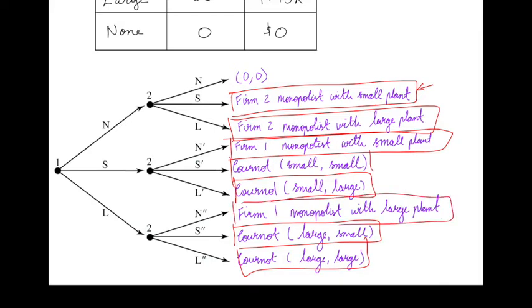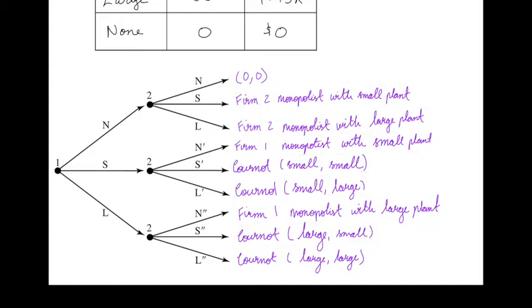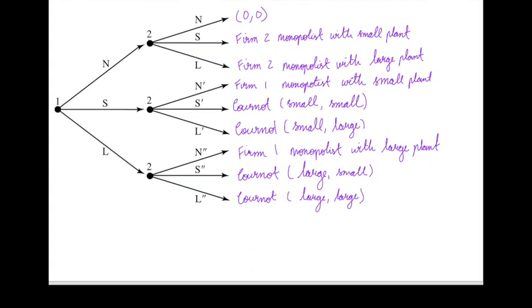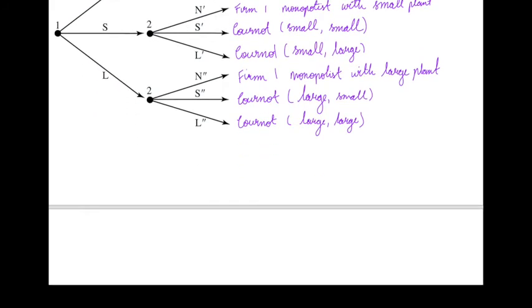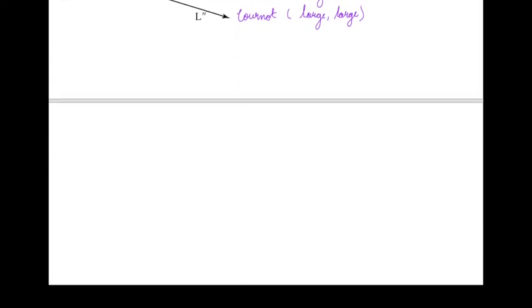And then what we can do is replace each of these subgames with the payoff that each of the firms would get in that subgame, and then look at this game tree again to solve for the subgame perfect equilibrium. So as we find the subgame perfect equilibria, we need to first analyze the subgames, which are the Cournot competition and monopoly situations. So let's start with the monopoly situations. Let's look at what a monopolist would do.